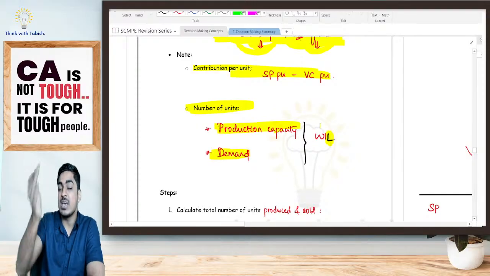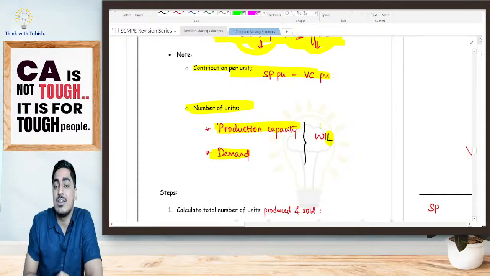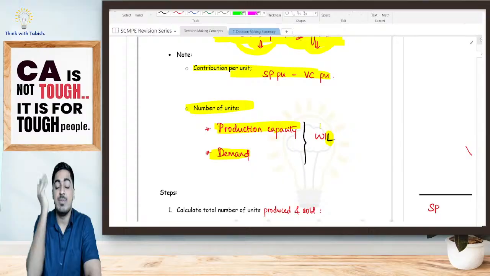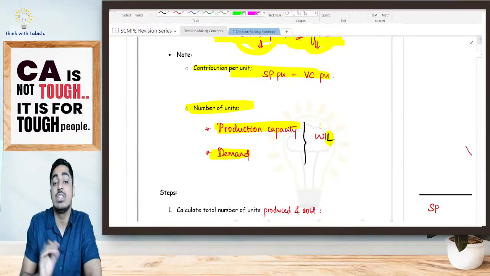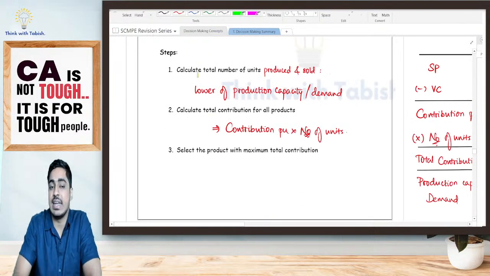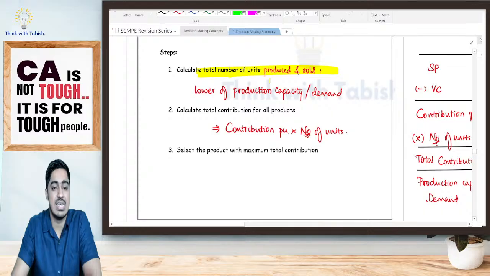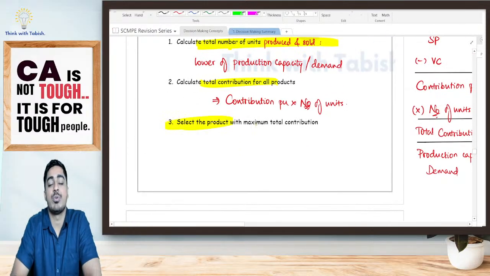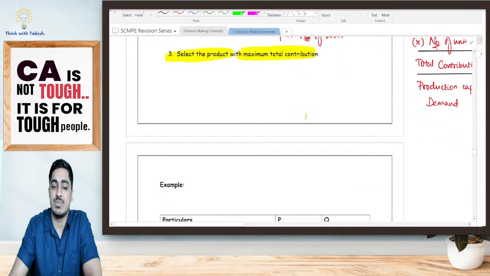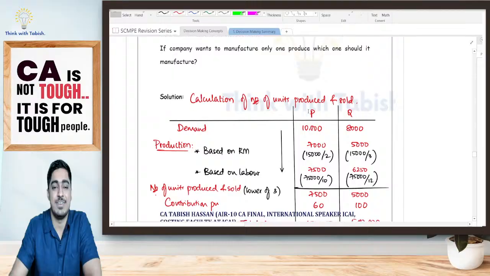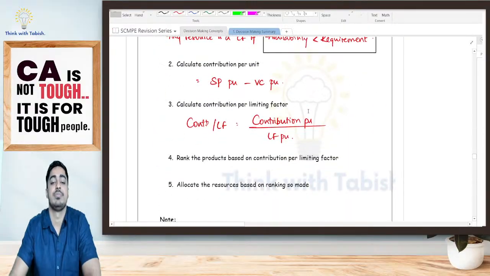Suppose my production capacity is 2000, demand is 1500 only. I can ultimately produce and sell 1500 only. My demand is 1400, capacity is only 1000. I can produce and sell only 1000. Is it clear, everyone? So what are the steps? First, I'll calculate the number of units which I can produce and sell. Based on that, I will calculate my total contribution. I will select that product where my total contribution is maximum. Is it clear, everyone? One example is there. If needed, you guys can solve it by yourselves.